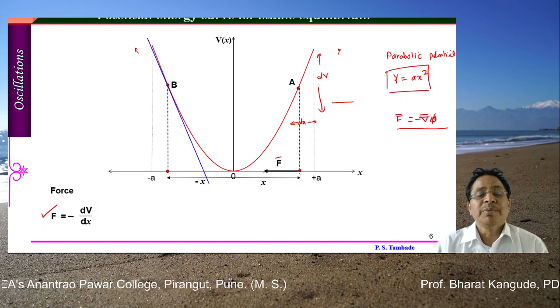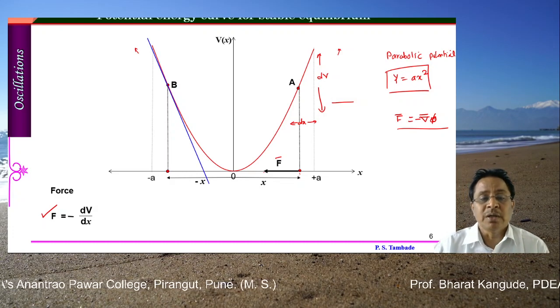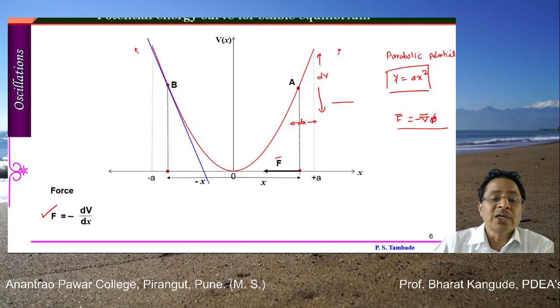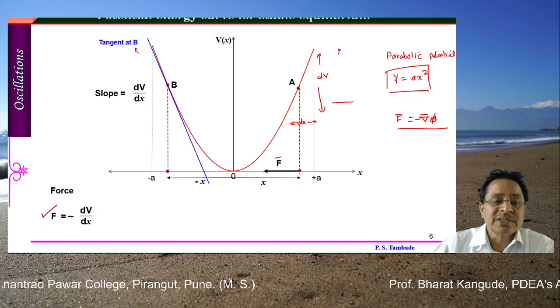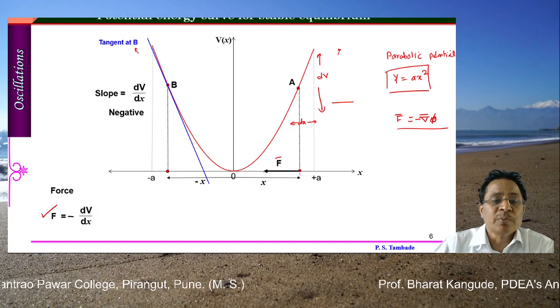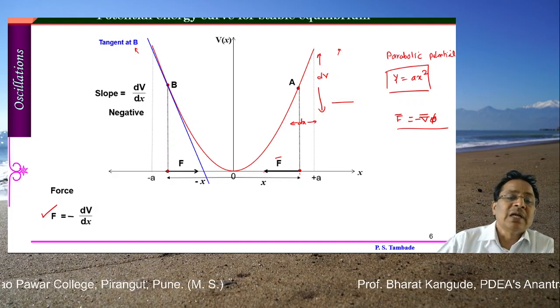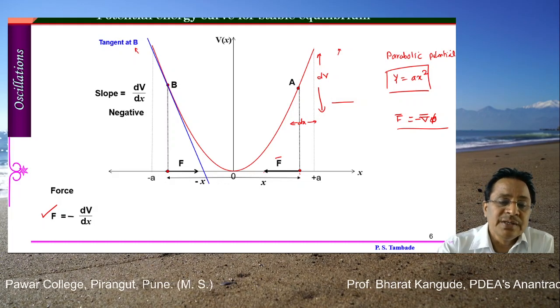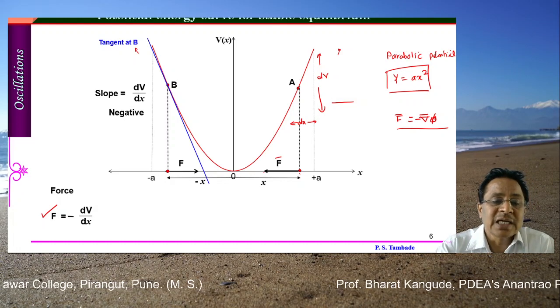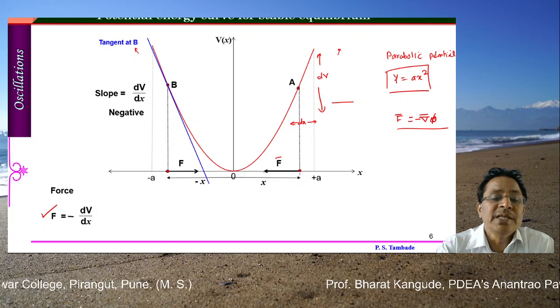Again from this point B, draw a similar tangent to this curve as shown here, and get the slope of this tangent. Now this time the slope obtained from the geometry is for a line in the fourth quadrant, and in this case the slope is found to be negative.